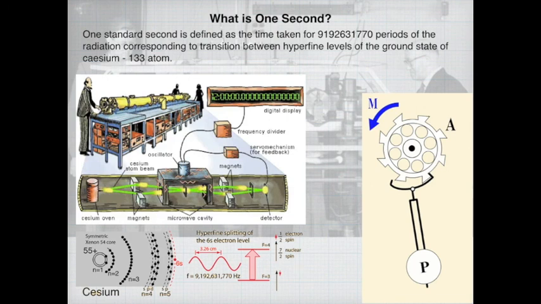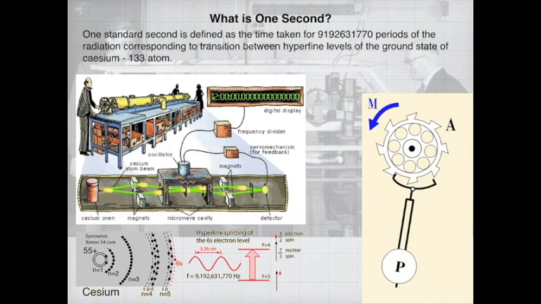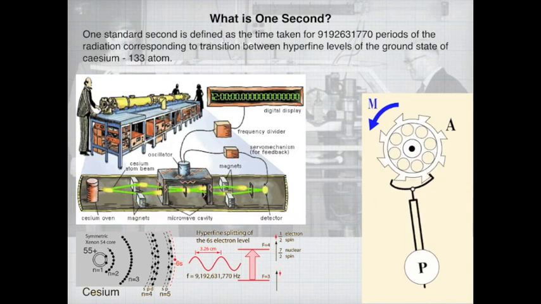Next is 1 second. For defining 1 second, we consider the cesium-133 atom, at the ground level, in between two states, from n = 4 to n = 5. We find out the number of transitions made between the hyperfine lines.